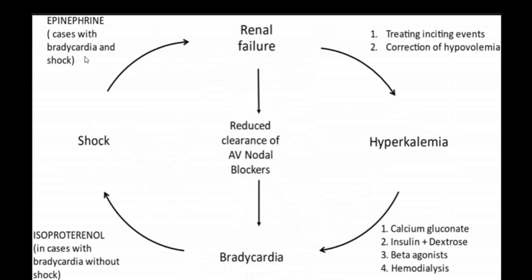So bradycardia and shock can be benefited by epinephrine drip, and to reduce the renal failure, correction of blood volume and correction of bradycardia and shock stage is necessary. And to reduce the side effects of drugs, do the blood level, and if there are toxic levels, reduce the dose or stop and change over to other drugs.